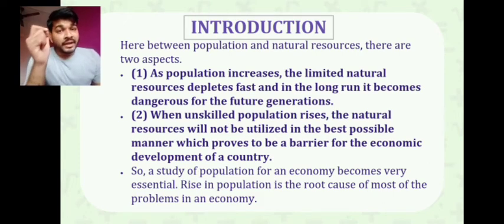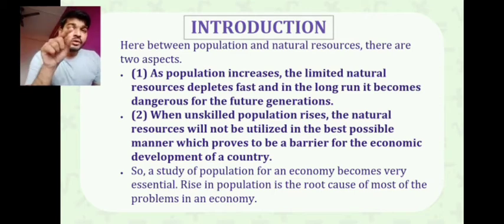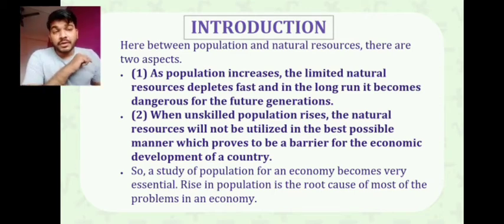India is also known as the fastest emerging country, but because of this population of unskilled persons, poverty and unemployment are major factors in India, and the root cause is population. We are going to learn everything about these things in our chapter.